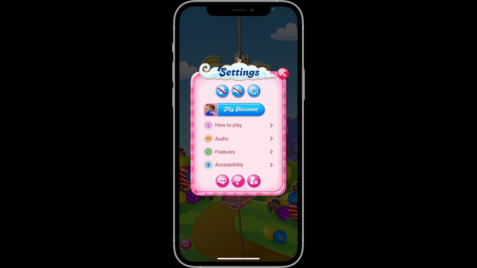Now if you ever want to switch on the sound effects, all you need to do is press on those same 2 little buttons once again, and you will then be able to turn on the sound effects within the game. So that's how super easy it is.